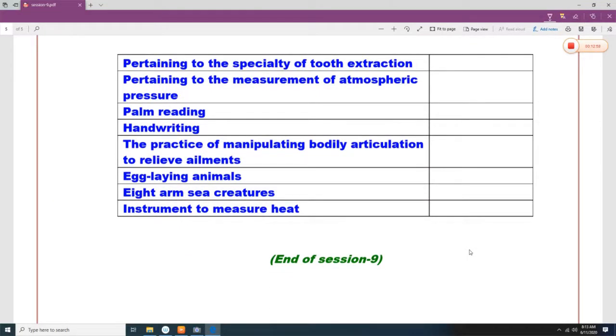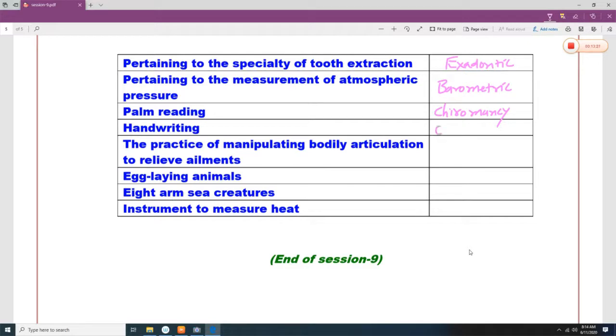Pertaining to the specialty of the tooth extraction is known as exodontic. Pertaining to the measurement of atmospheric pressure is known as barometric. Palm reading is chiromancy.